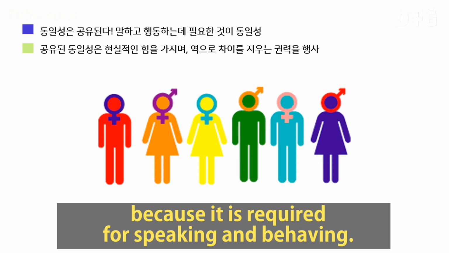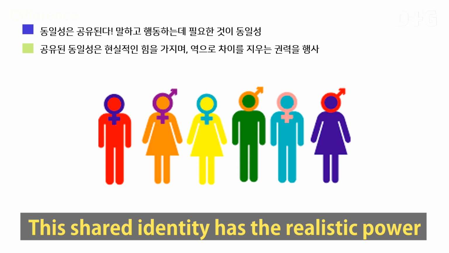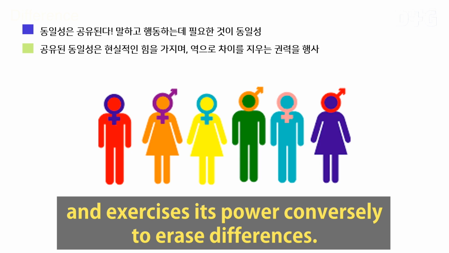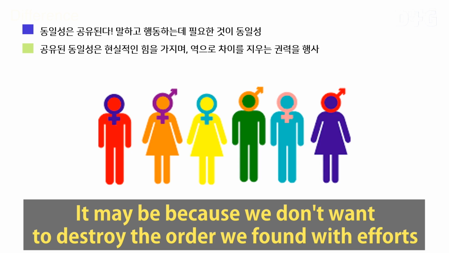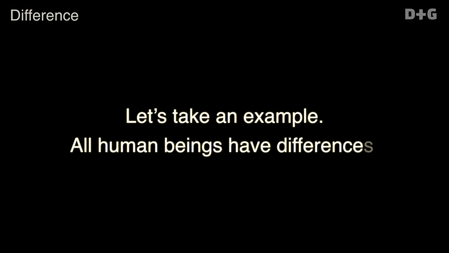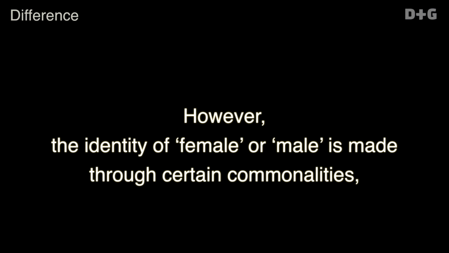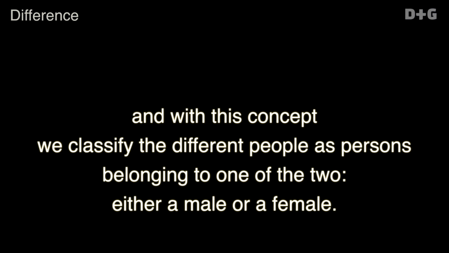Identity is shared because it's required for speaking and behaving. This shared identity has realistic power, but exercises its power conversely to erase differences. It may be because we do not want to destroy the order we found with efforts, or because we feel discomfort with something different from what we know. Let's take an example. All human beings have differences. However, the identity of female or male is made through certain commonalities, and with this concept, we classify the different people as persons belonging to one of the two, either a male or a female.